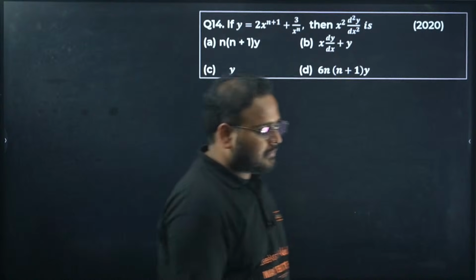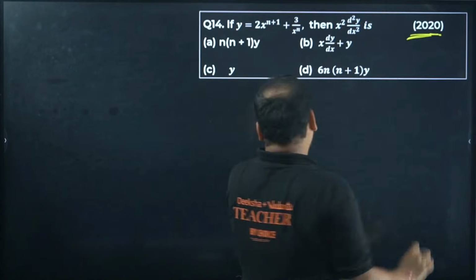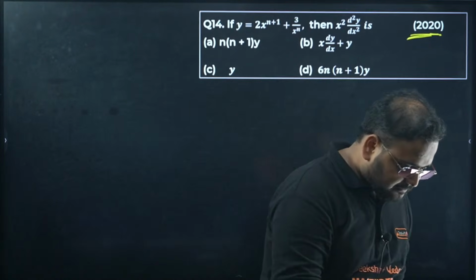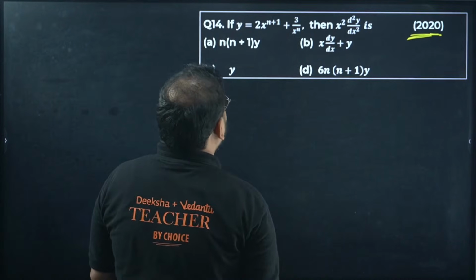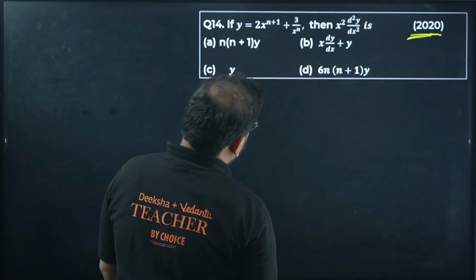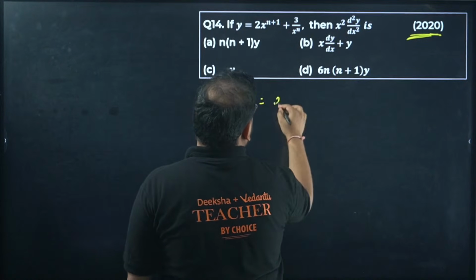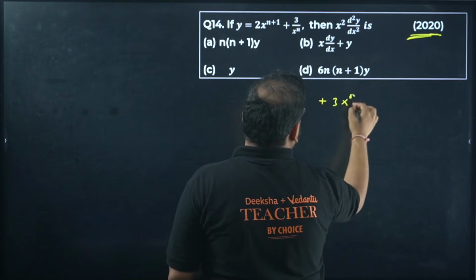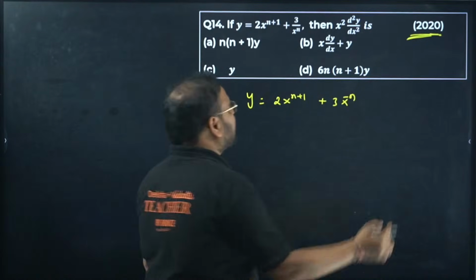This one, last year paper, I think. No, this is not last year, but a good question actually. I think this I saw in your comment K also. This question was there in your comment K as well. Yes. If you have y equal to 2x^(n+1) plus 3 upon x^n, x power minus n actually, okay. 2x^(n+1) and 3 times of x^(-n) is what we have, right? Correct, no? We want the value of x square times of second derivative.